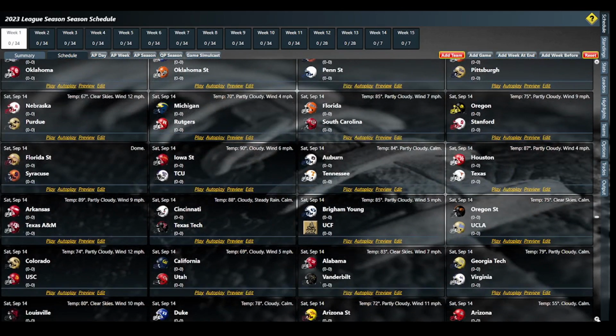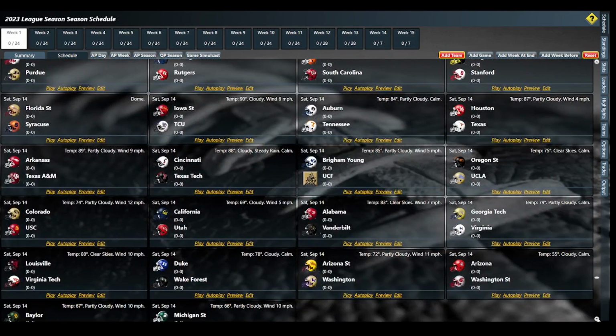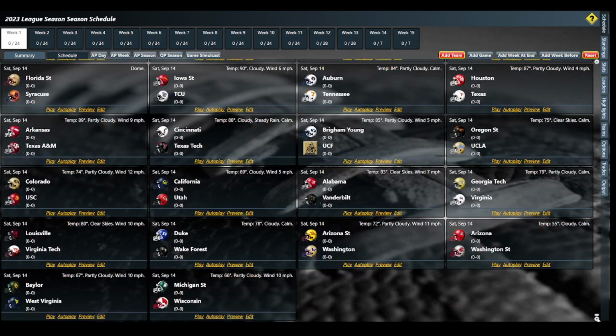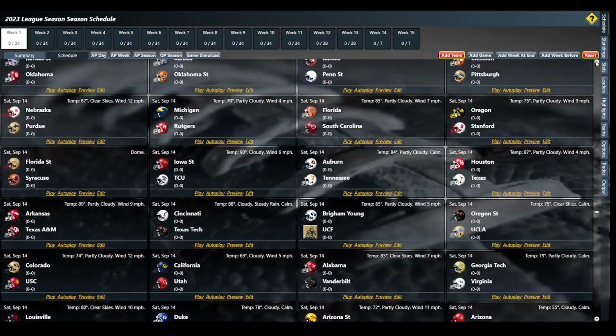I missed the old Pac-12. It's going to be fun playing these Pac-12 games. Arizona State and Washington. Ballard, West Virginia. So that's how it's going to go.